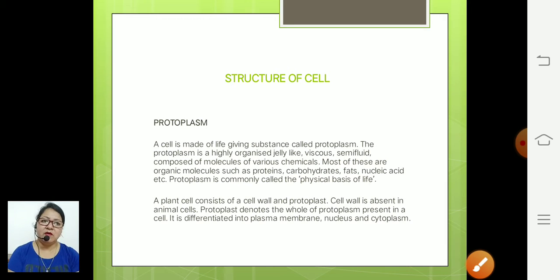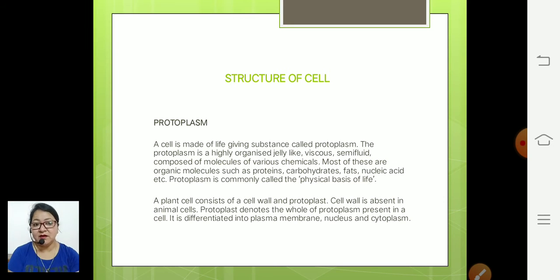Now we will discuss the structure of the cell. Whatever living material is present in a cell is called protoplasm. In the case of an animal cell, it has the cytoplasm, surrounded by the cell membrane, and the complete animal cell has protoplasm. But plant cells have a cell wall plus the inner material, that is protoplasm. So all the living part of the cell is called protoplasm, and protoplasm is the physical basis of life actually,